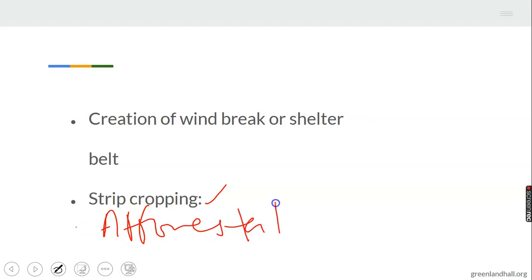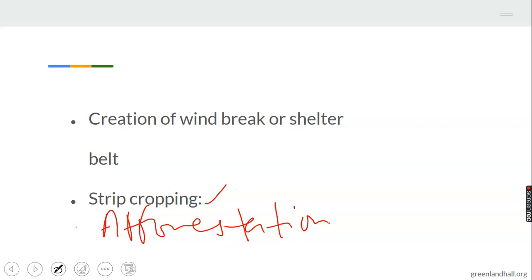Afforestation can as well help to prevent erosion, which involves planting of trees. Planting of trees is afforestation. We have reforestation as well.